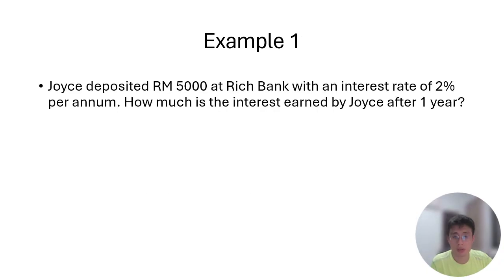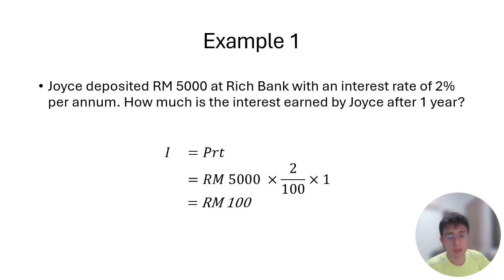Now let's look at example 1. Joyce deposited 5,000 at Rich Bank with an interest rate of 2% per annum. How much is the interest earned by Joyce after 1 year? In this question, Joyce deposited 5,000 at the bank with an interest rate of 2% per annum. How do we calculate the interest? It's very simple. We apply the formula I equals PRT.